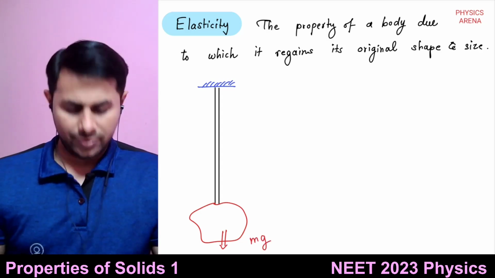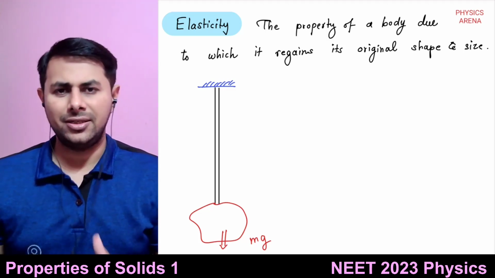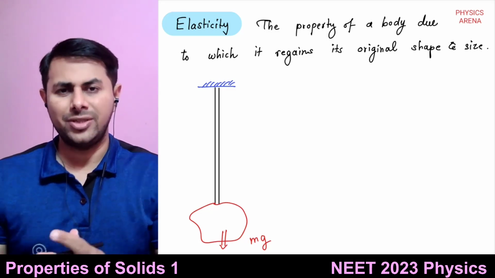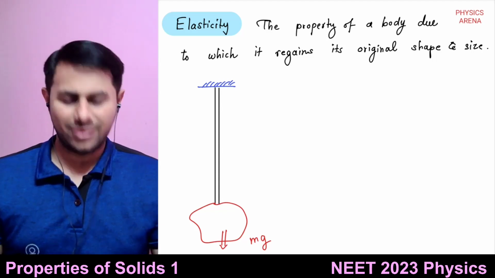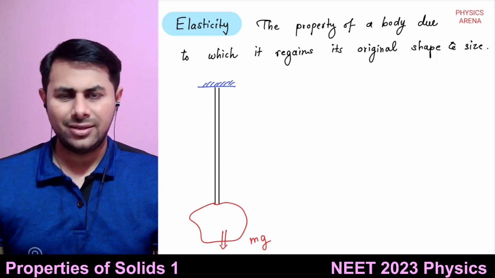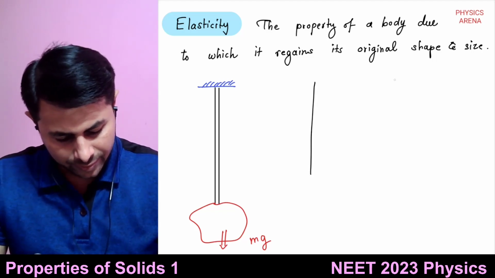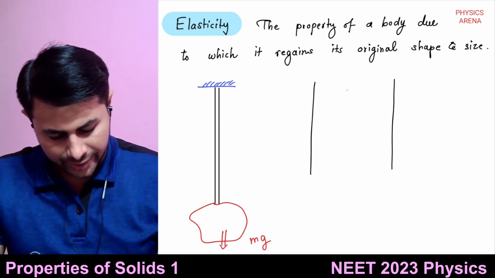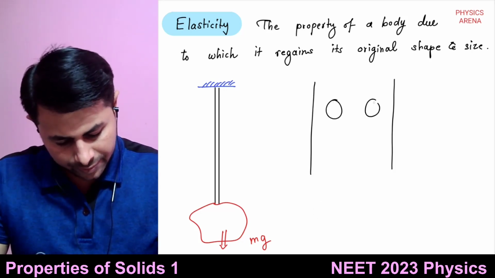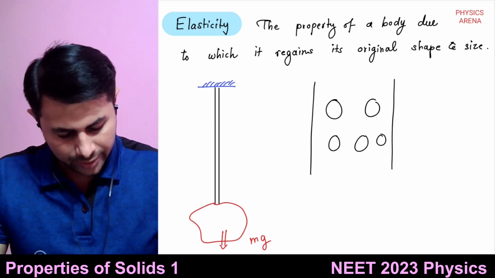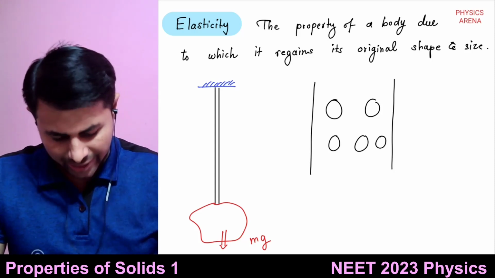So what is this wire consisting of? What is there inside this wire? If it is made up of some metal in element form, then there will be atoms inside it, right? So if you zoom into this wire, what is there inside the wire? There are atoms. Not 2, 3, 5 atoms, there will be millions of atoms.